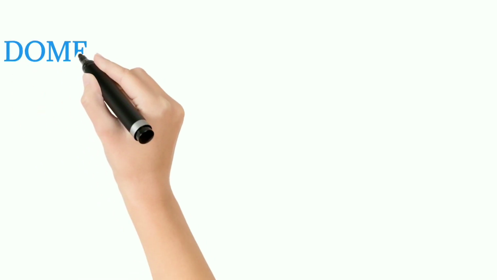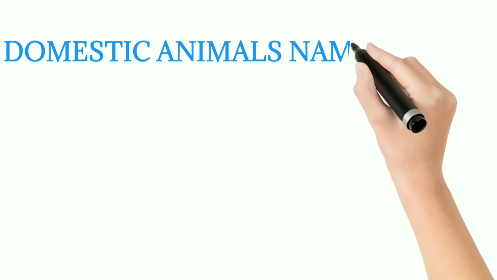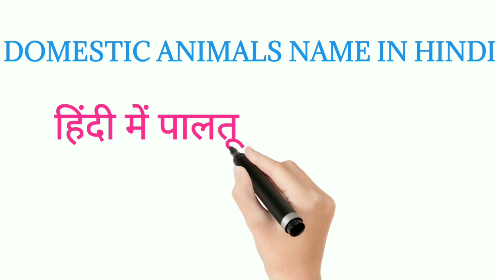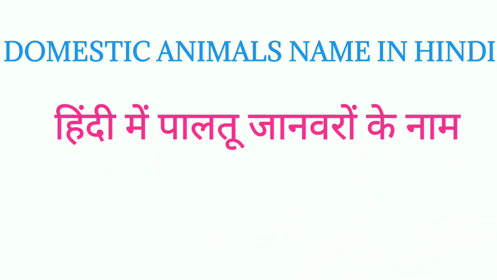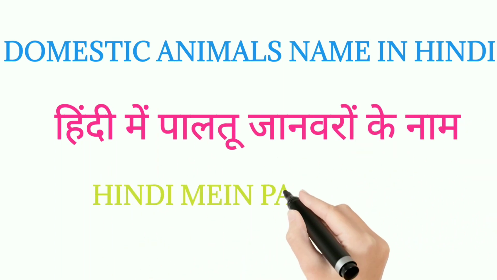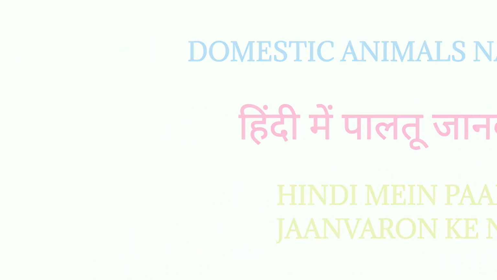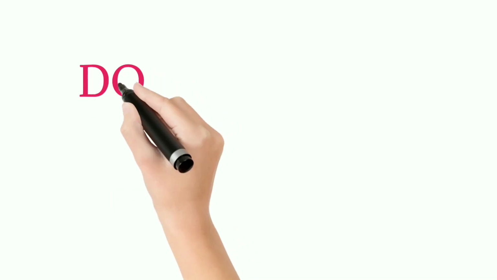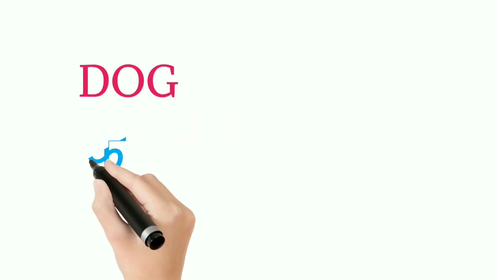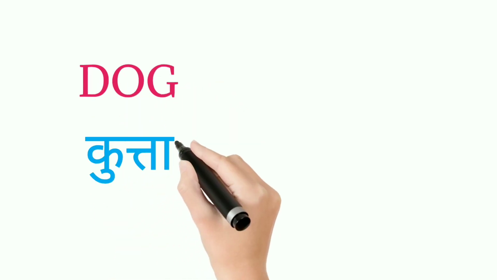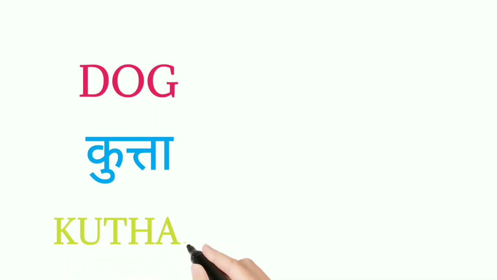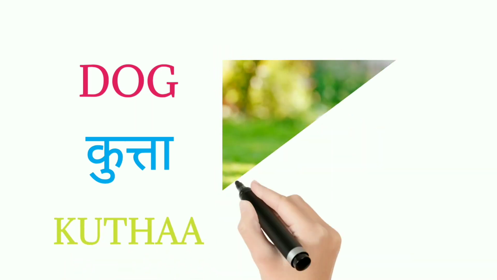Today we are going to see domestic animals' names in Hindi. For that it is हिंदी में पालतू जानवरों के नाम. Okay children, हिंदी में पालतू जानवरों के नाम. Come, let us start. First one is dog. For dog it is kutta in Hindi. Okay children, for dog it is kutta in Hindi.